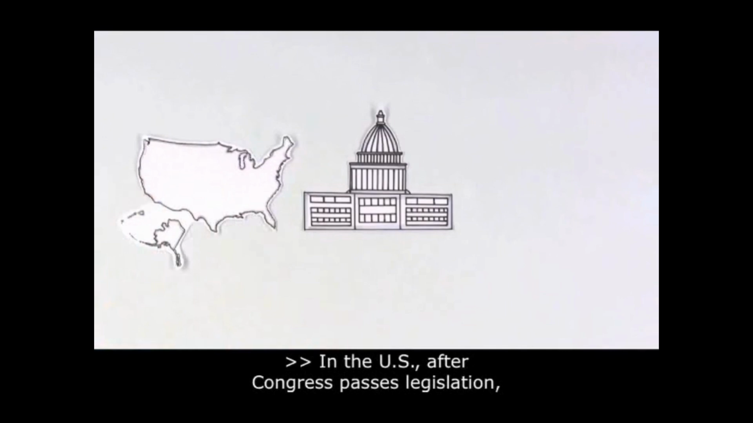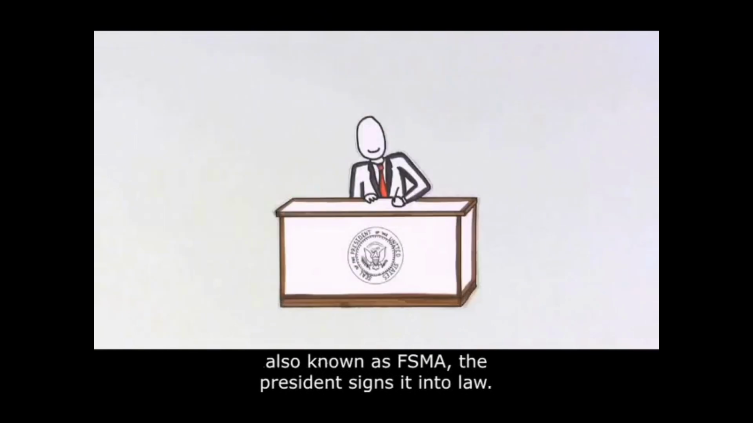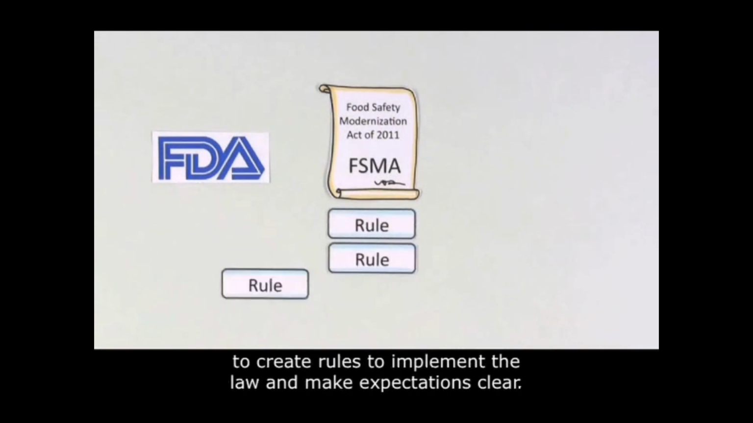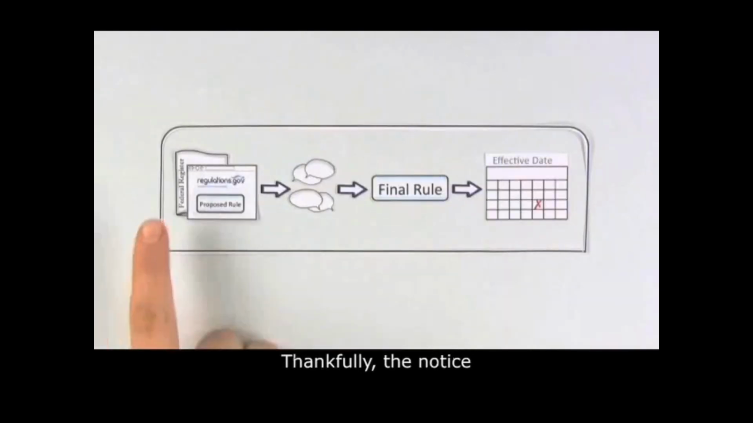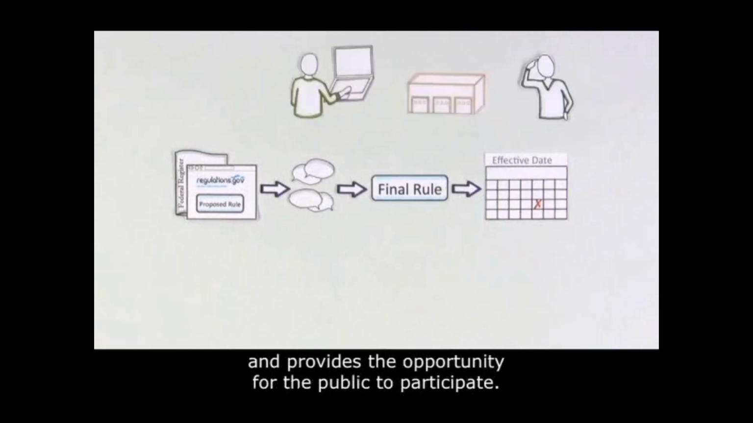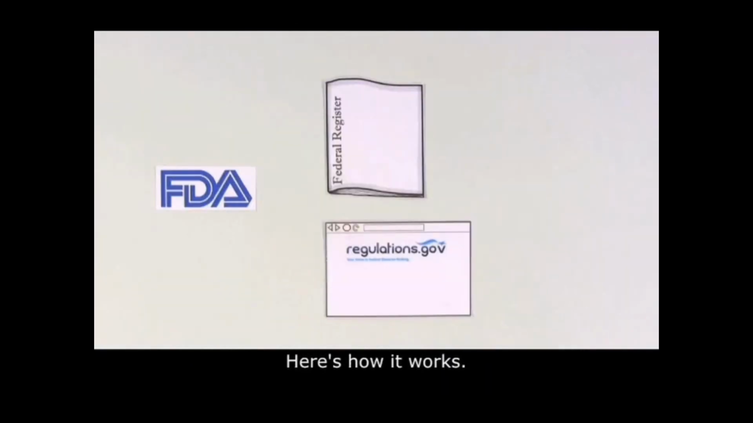In the U.S., after Congress passes legislation, like the Food Safety Modernization Act of 2011, also known as FSMA, the President signs it into law. Under FSMA, it's up to the Food and Drug Administration, or FDA, to create rules to implement the law and make expectations clear. Thankfully, the notice and comment rulemaking process is open and provides the opportunity for the public to participate. Here's how it works.